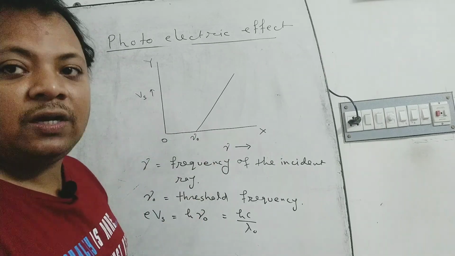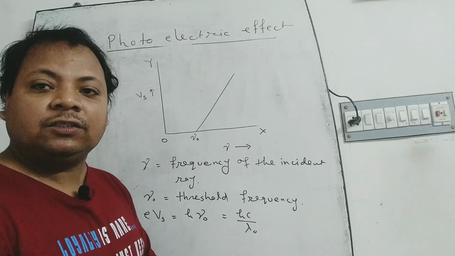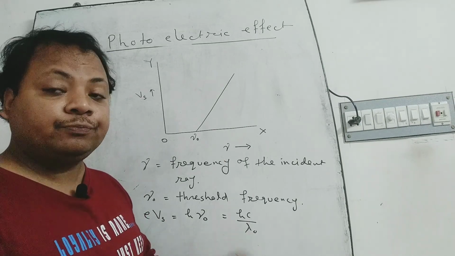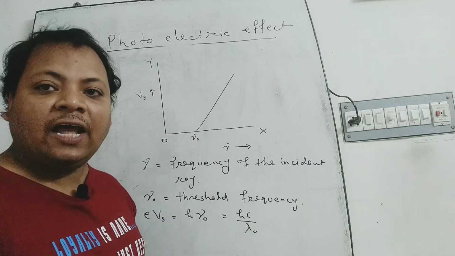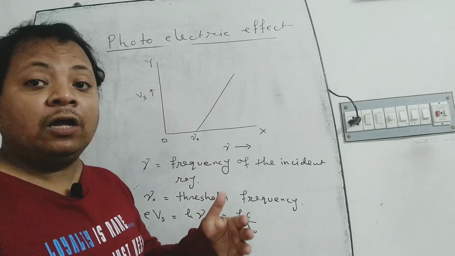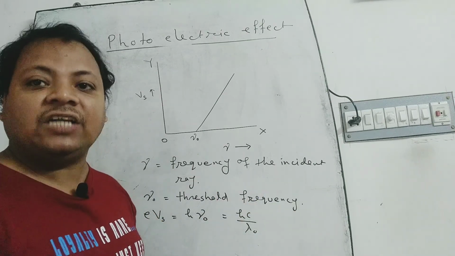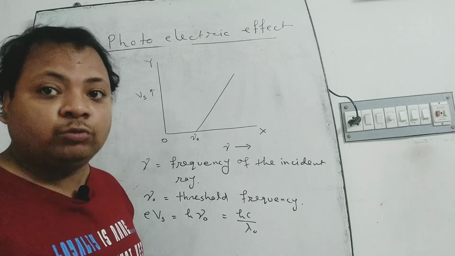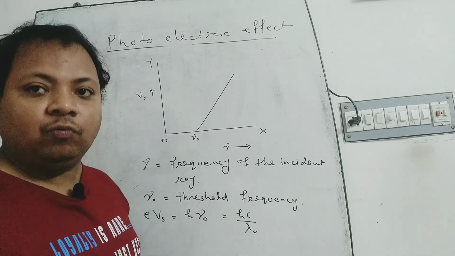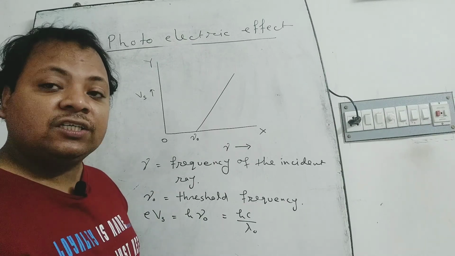From this graph, we can also explain some practical phenomena, like in a dark room where photo films are developed. Dark red light is used in a dark room because the frequency of red light is small.